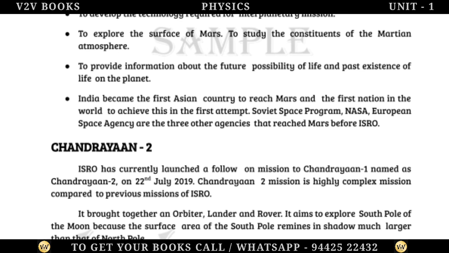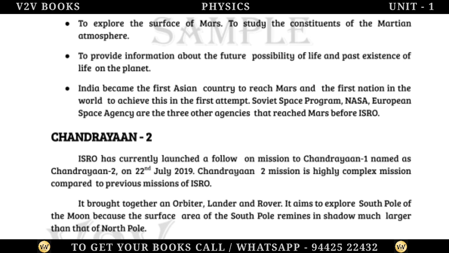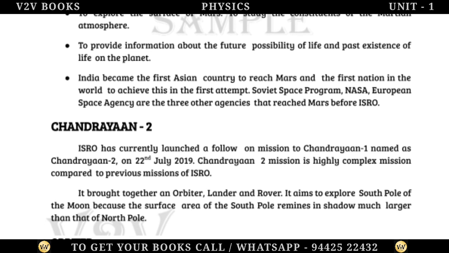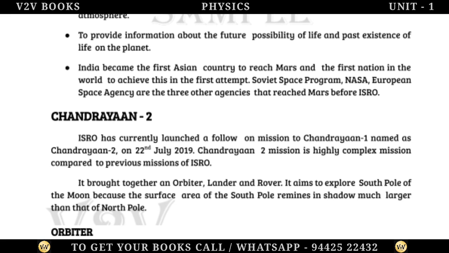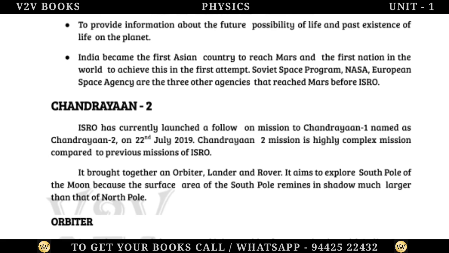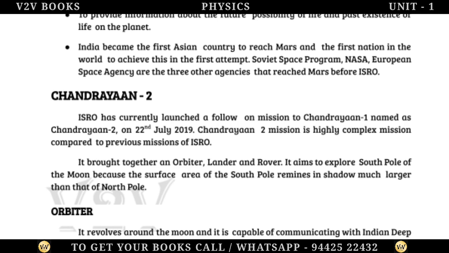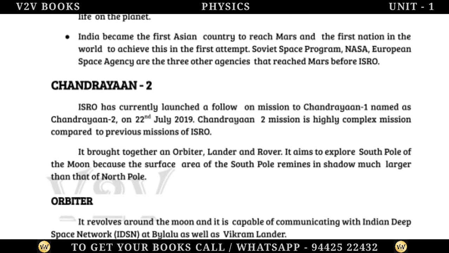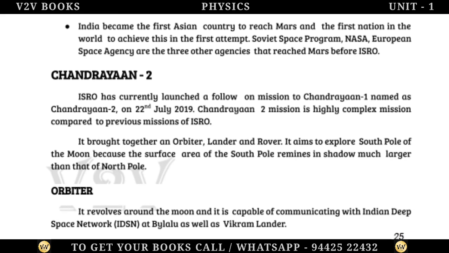Chandrayaan-2. ISRO has currently launched a follow-on mission to Chandrayaan-1 named Chandrayaan-2 on 22 July 2019. Chandrayaan-2 is a highly complex mission compared to previous missions of ISRO. It brought together an orbiter, lander and rover. It aims to explore the South Pole of the Moon because the surface area of the South Pole that remains in shadow is much larger than that of the North Pole.